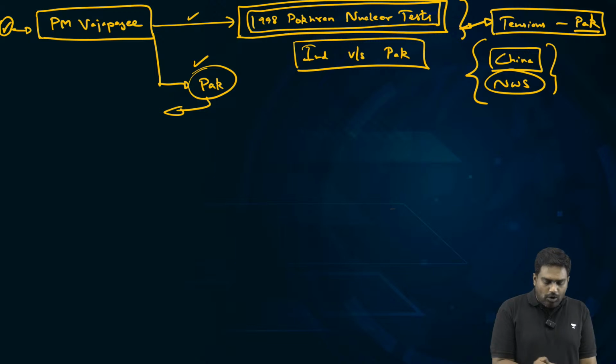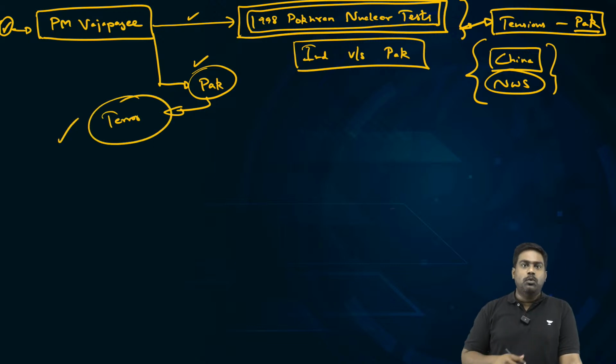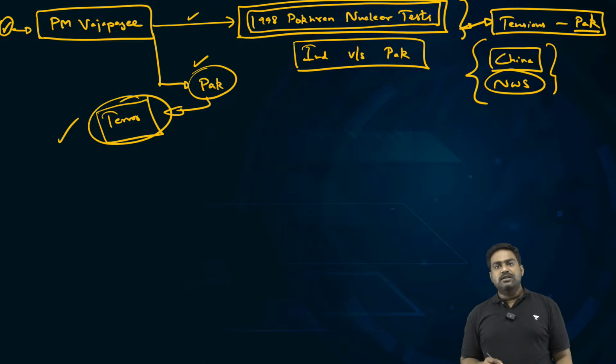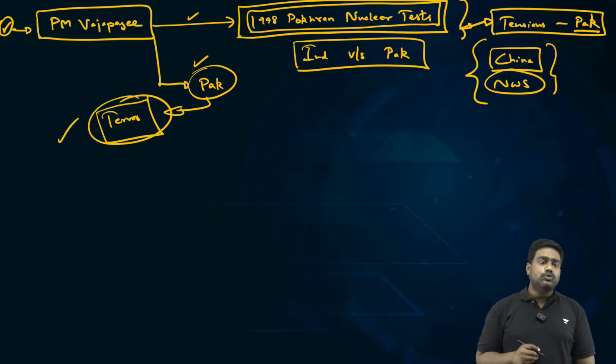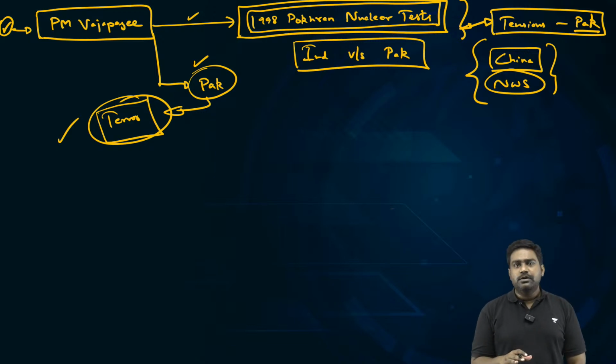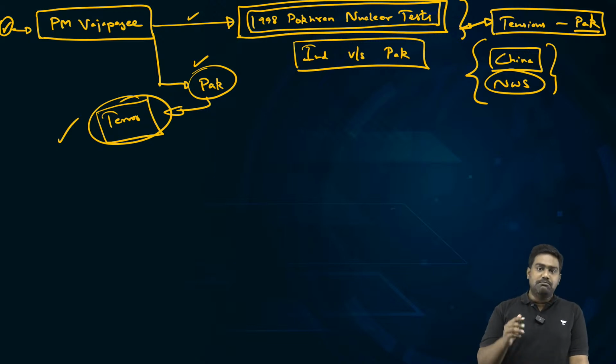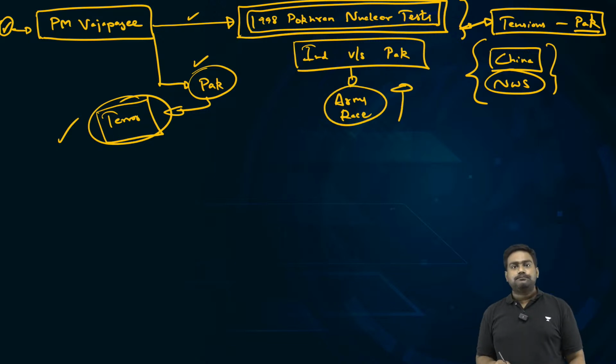Parallelly, Pakistan was involved in sponsoring terrorism and insurgency against India as part of its covert war. Especially in Jammu and Kashmir, Pakistan was actively sponsoring the separatist movement and the militancy in J&K. So India-Pakistan relations were fractured and it was at a low point, especially after the nuclear tests by both India and Pakistan. The relationship had taken a nosedive and tensions were mounting because of the nuclear arms race which had started.